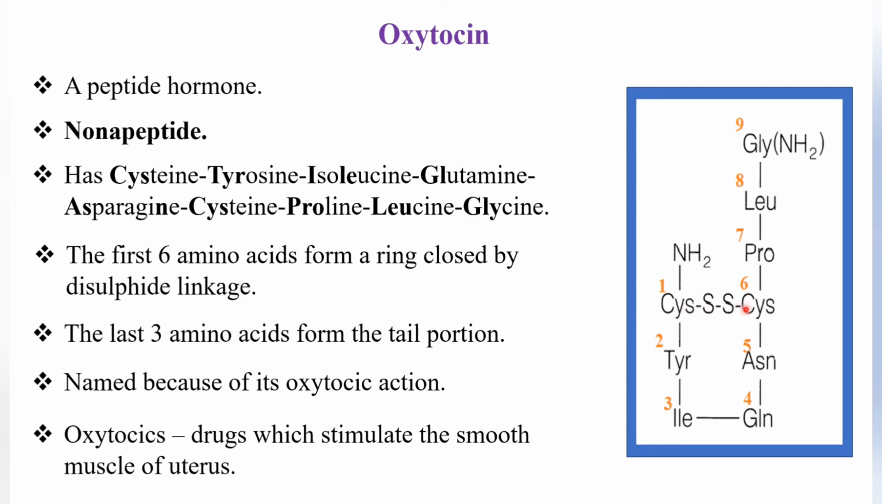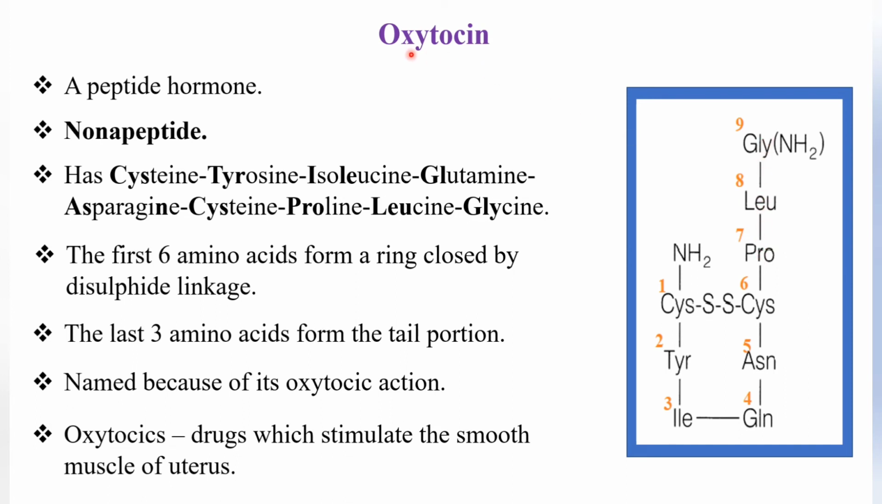Cysteine is a sulfur containing amino acid. This sulfur is present in the first cysteine and this sulfur is present in the sixth cysteine. Because of the presence of this sulfur, they form a disulfide linkage, and because of the formation of the disulfide linkage, it forms a ring. So the first 6 amino acids form a ring that is closed by a disulfide linkage. Now we have the last 3 amino acids. What are they? Proline, leucine and glycine. They form the tail portion.